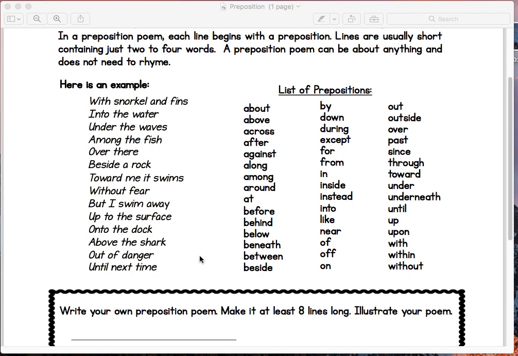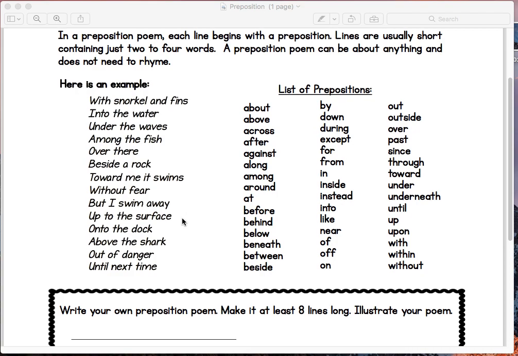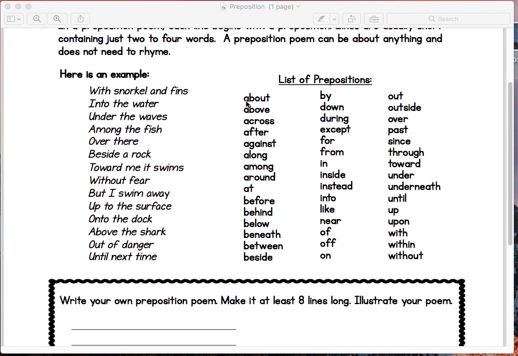Now, to get started here, think of either one or two things. Either a story you want to tell, like the story with the shark, or something you enjoy doing. And then you can start getting some ideas of what happened in the story, or what are the things you do in the activity that you enjoy. So you can make a brainstorm list of that first, and then when you begin writing your poem, make sure each line begins with one of these words in the 3 columns.